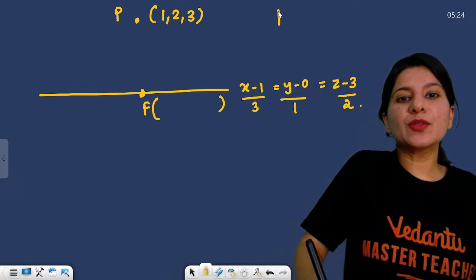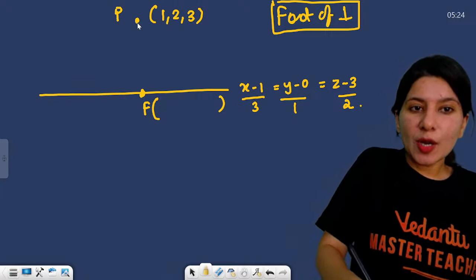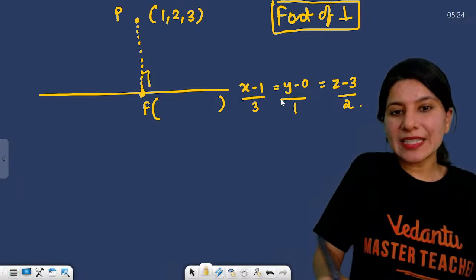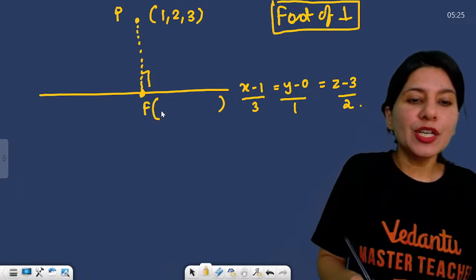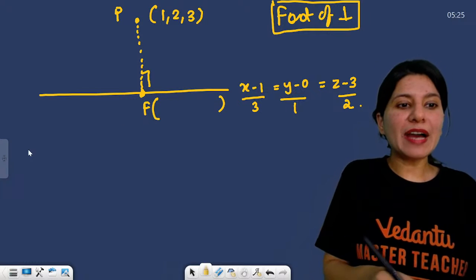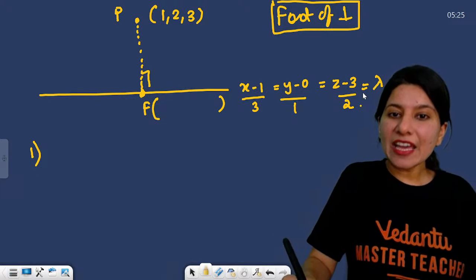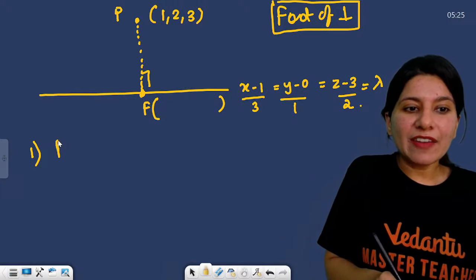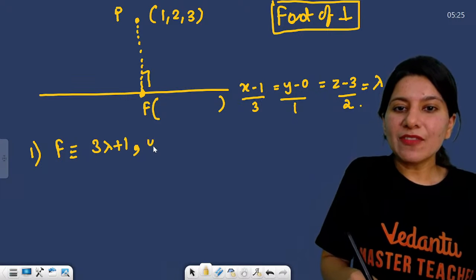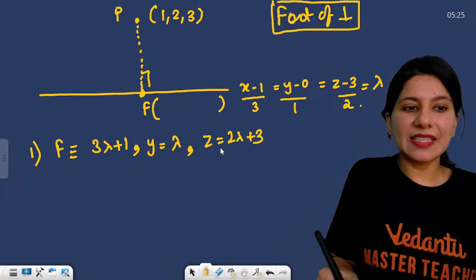Okay, now let's get back to the foot of perpendicular topic. A point is here, and from this point you drop a perpendicular on this line. Line is also given to you. You are looking for F, right? So for F, step number 1, you have to assume a point F in terms of lambda. So F will be, tell me, x is 3 lambda plus 1, then y is equals to lambda, and then z is equals to 2 lambda plus 3.